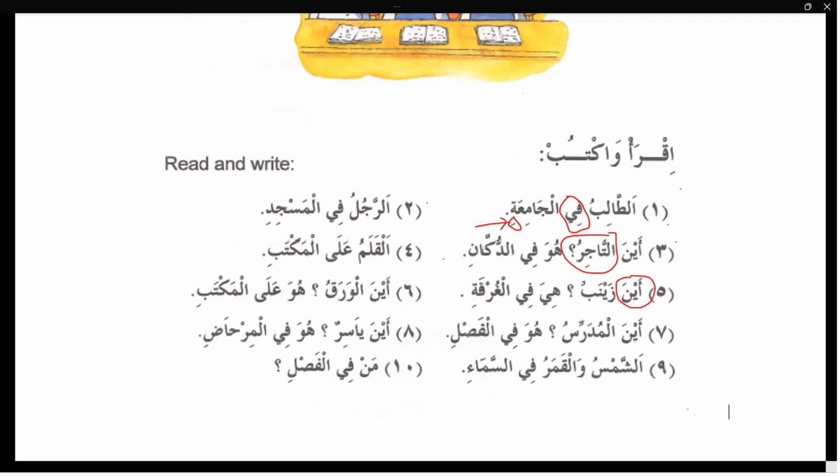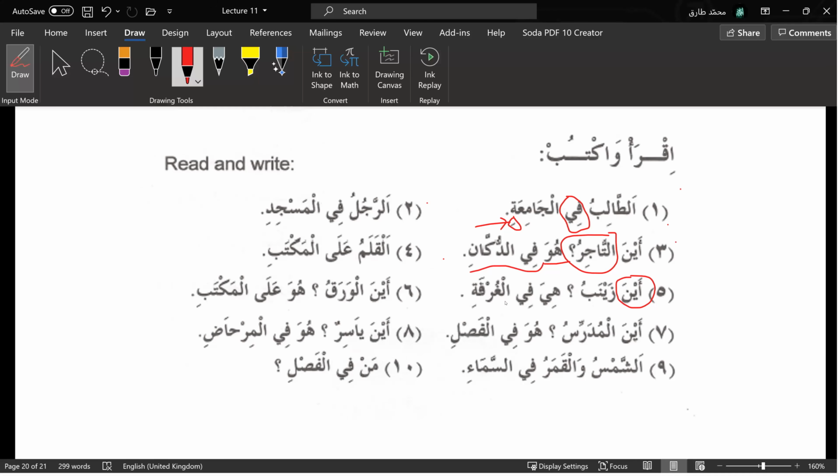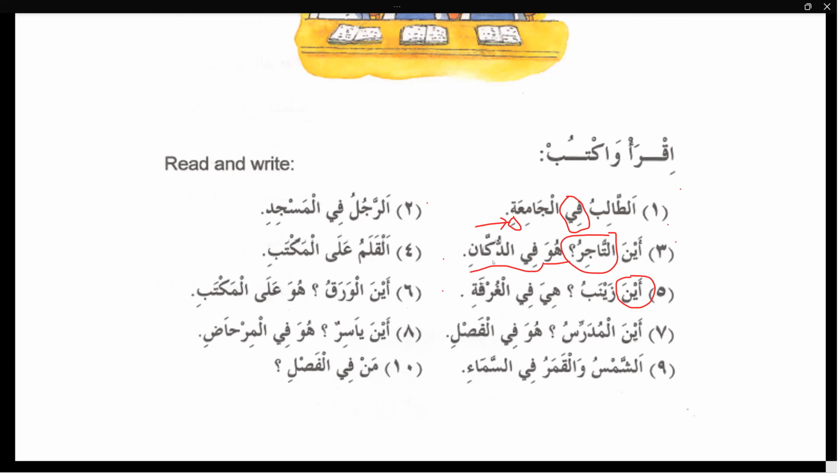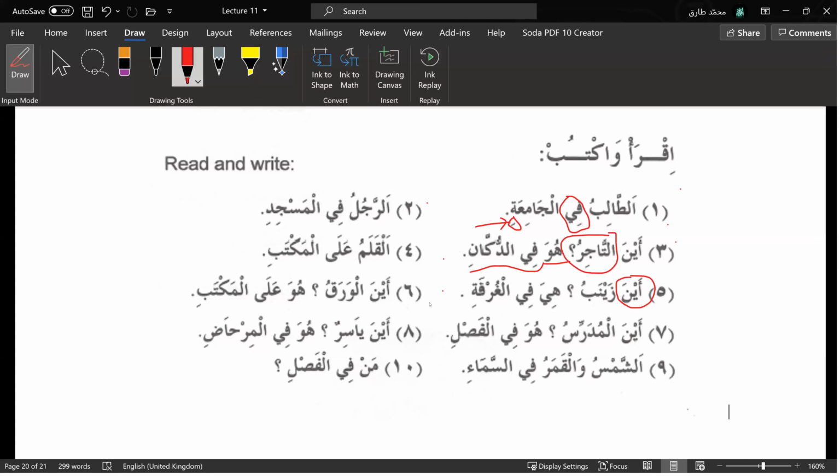Where are the two businessmen? هما في دكان. Good. Okay, Miss, next student. جزاك الله خيرا.